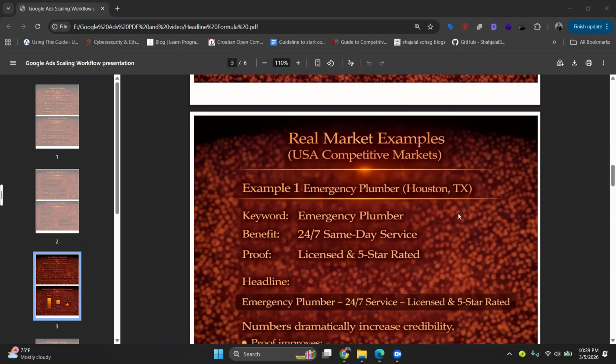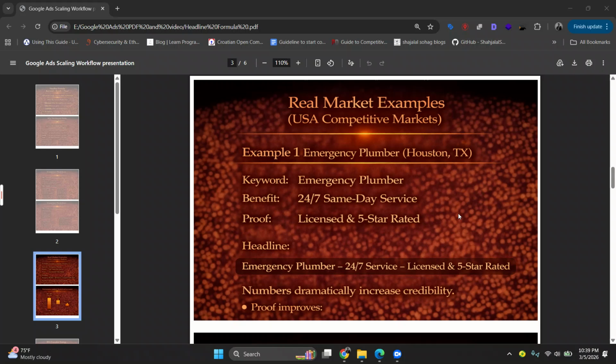Okay. Here, I add real market examples. Example one is emergency plumber, Houston area. Here the keyword is emergency plumber, the benefit is 24/7 same day service, and the proof is licensed, 5-star rated. So the headline is: emergency plumber, 24/7 service, licensed 5-star rated.